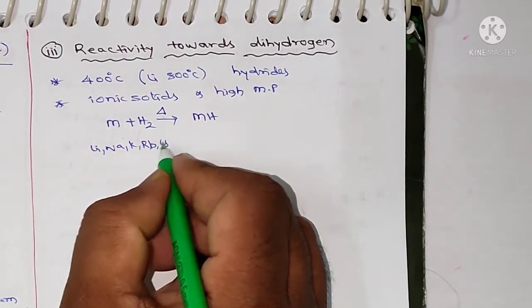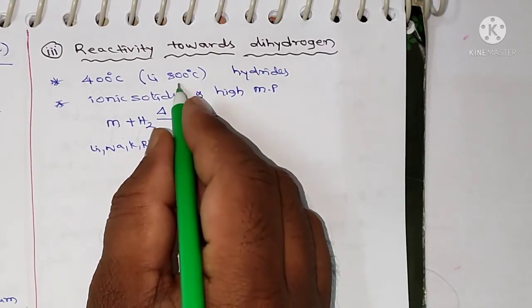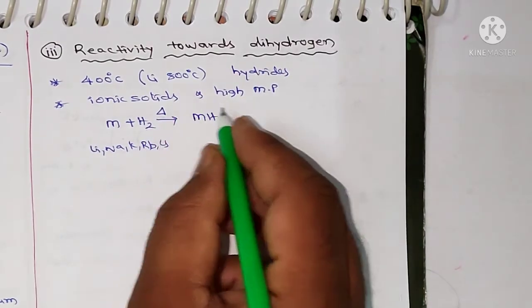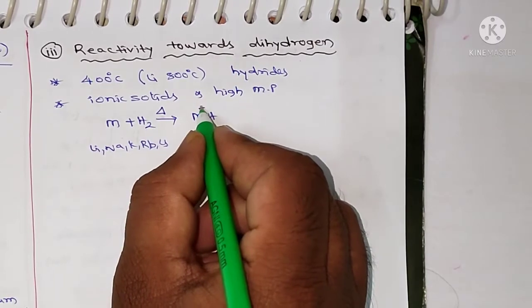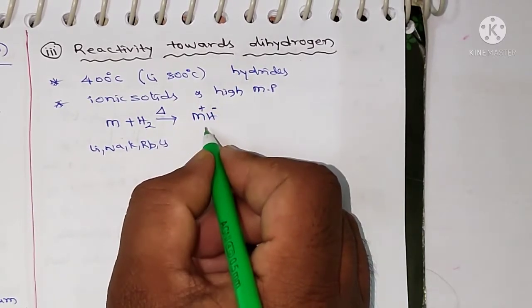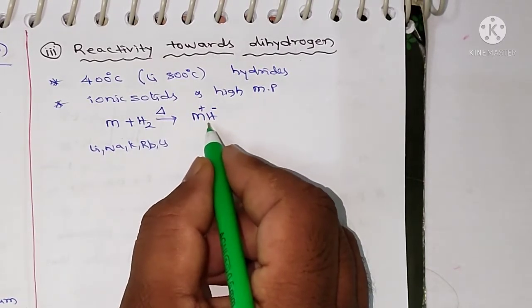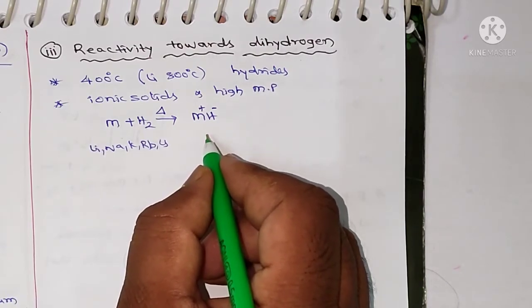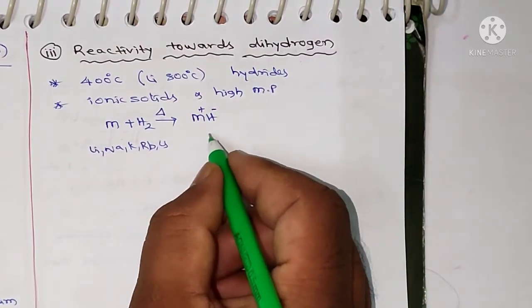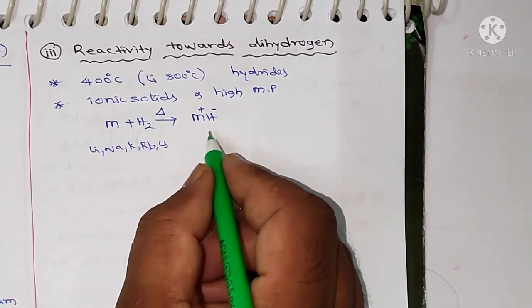But lithium reacts with dihydrogen at 800 degrees centigrade. Here the metal gets positive and hydrogen gets negative. Those metal hydrides are ionic solids